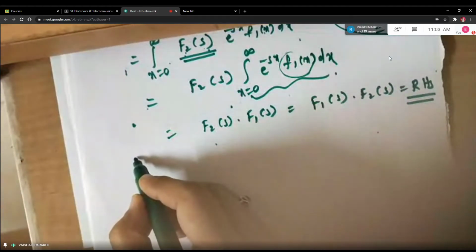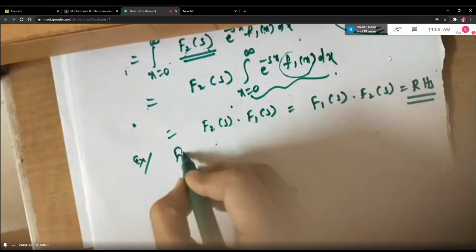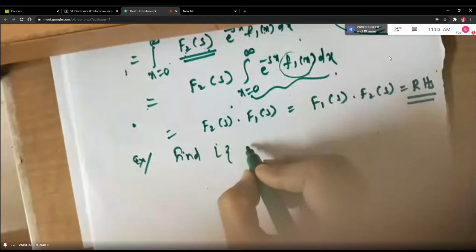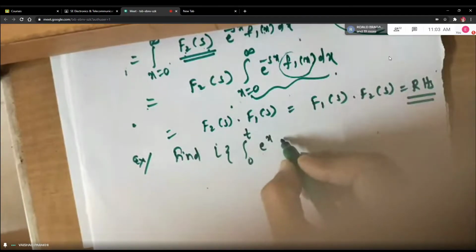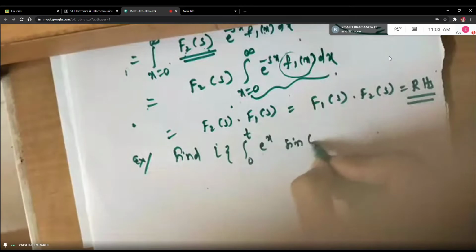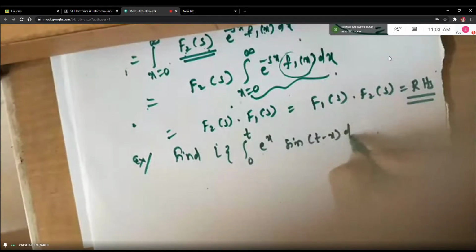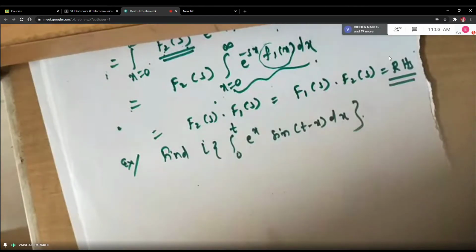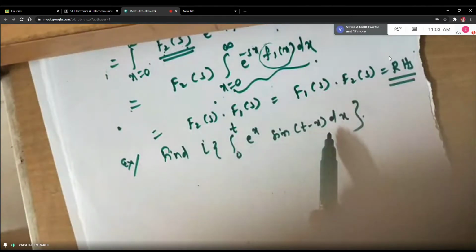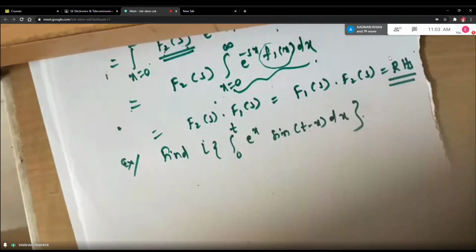Now, for example, suppose it is asked to find the Laplace transform of the integral from 0 to t of e raised to x sine of t minus x dx. This is asked to solve, students. Whenever you see terms like x and t minus x, you should understand that you are going to take help of the Laplace convolution theorem. Sometimes it may not be mentioned in the problem, but you have to understand that this problem is based on the convolution theorem.